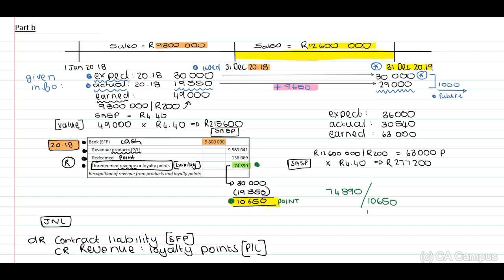Therefore, this is the points not yet used, times the number of points used, 9,650, in 2019. Therefore, once they use the points, we may recognize the revenue. And this will be an amount of 67,858. And in our journal, debit 67,858.